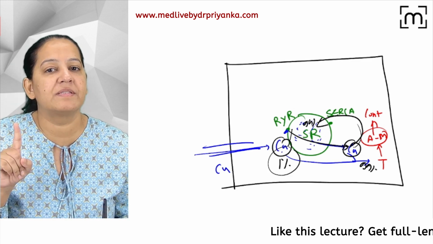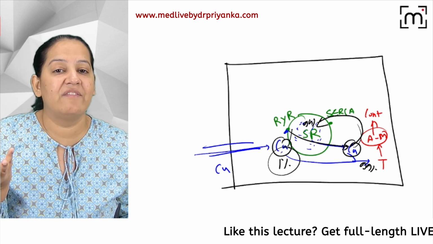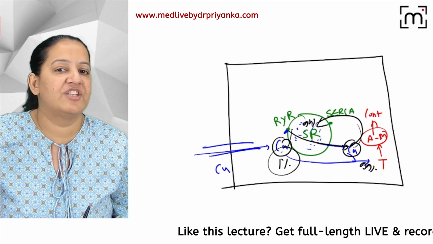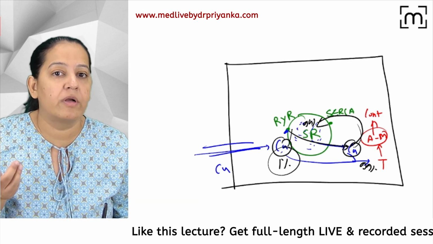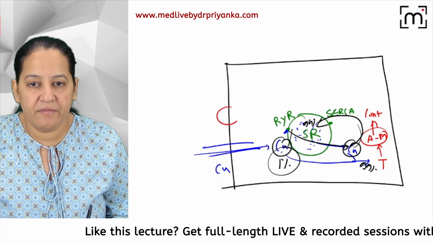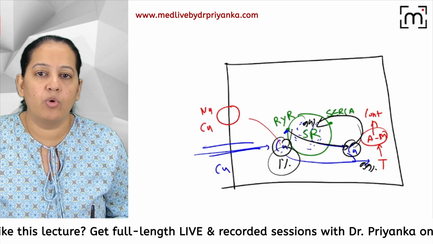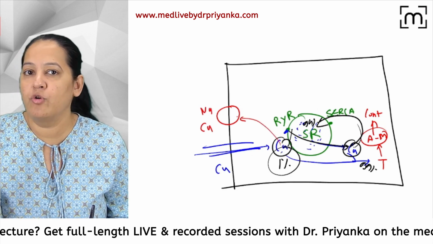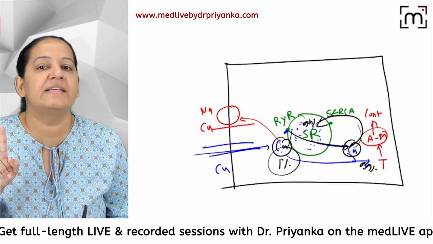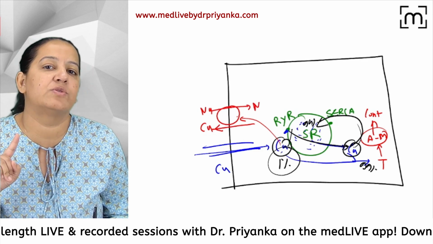But what about this 1%? How will it leave? It cannot go out from this calcium channel. It was only coming. How will it go out? So there is another transporter. The name of that transporter is the sodium calcium exchanger. So this calcium will go to that transporter and ask, can you take me out? My job is done. The transporter says, yes, I will take you out, but in exchange for you, I will take the sodium in.